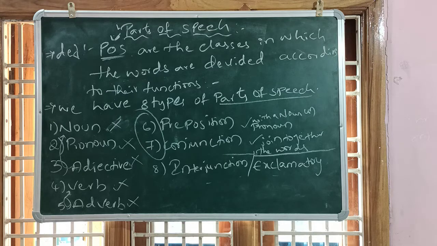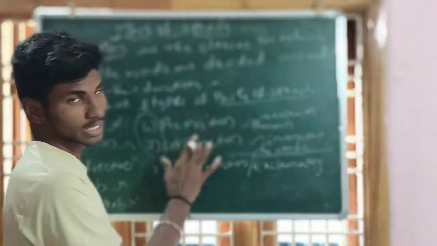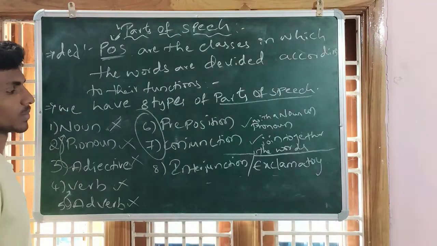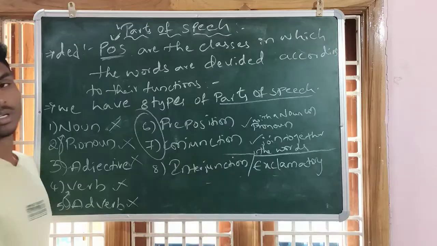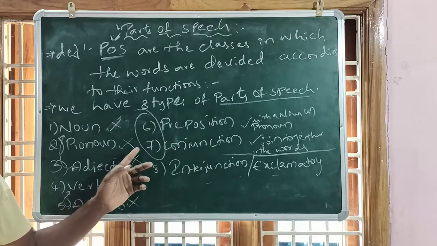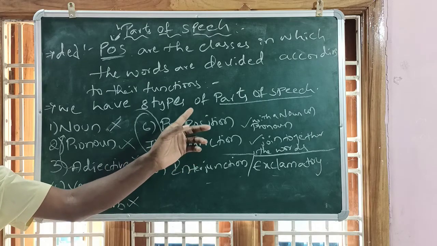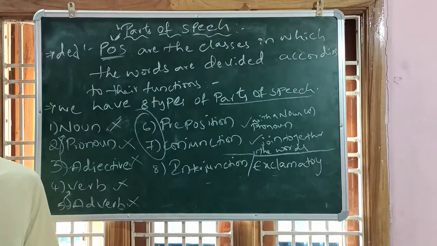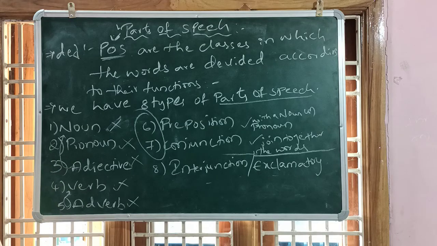Between words or sentences. What is a conjunction? A conjunction is a word which is used to join together words, phrases, sentences, whatever it may be. Its work is to join. What is the work of a preposition? Preposition's work is to show the relationship between the words or sentences.